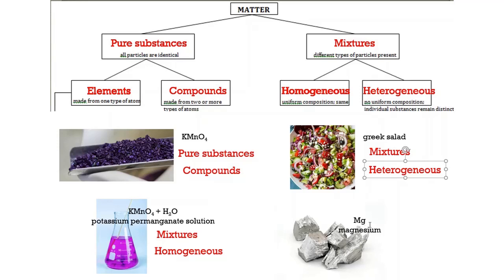This is an element. It can be found on the periodic table, and therefore it is a pure substance. Now, real quick before we end this video, if I say that something is a pure substance, can it be homogeneous? No, it cannot, right? Pure substances can only be further classified as elements or compounds, okay?